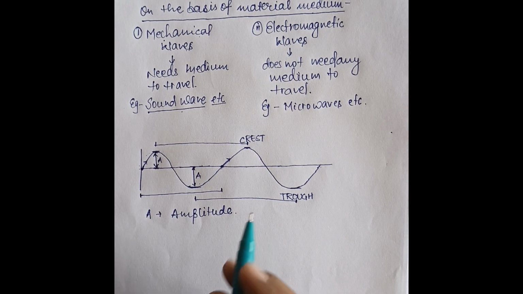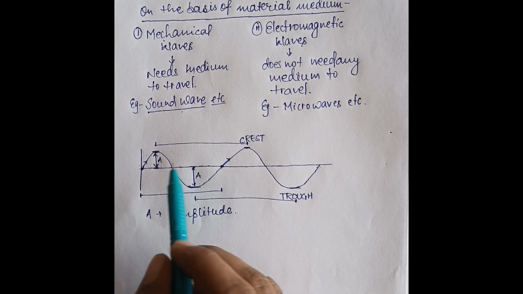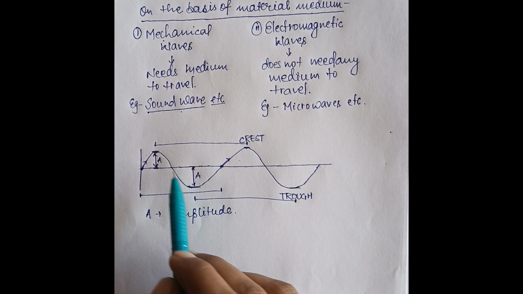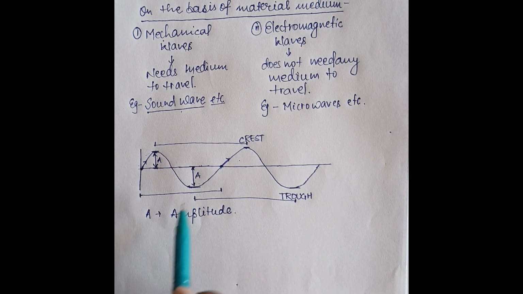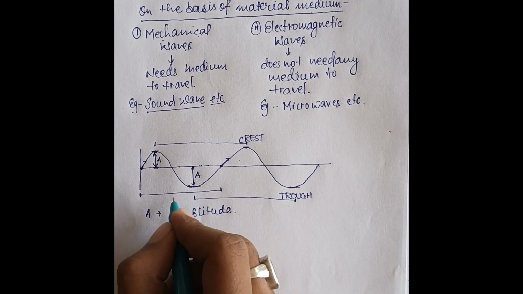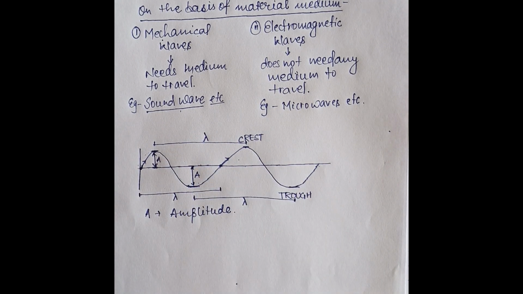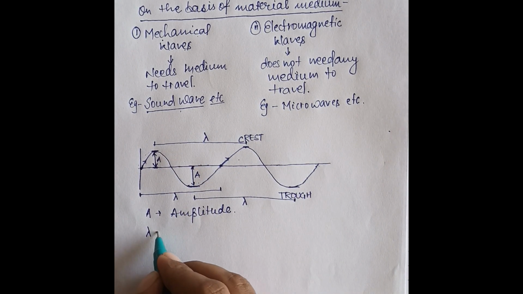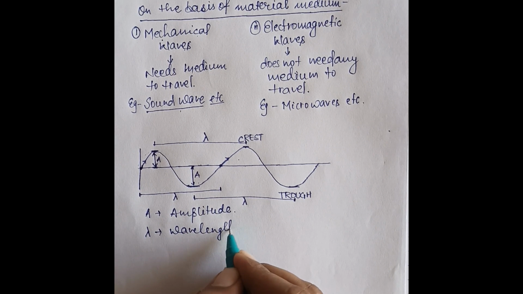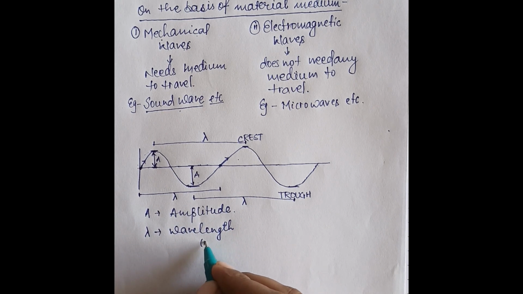These are in the same phase of two consecutive waves, and this distance is considered to be the wavelength. Wavelength is denoted by the Greek symbol lambda, and its unit is meter.